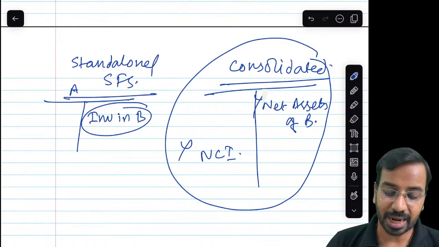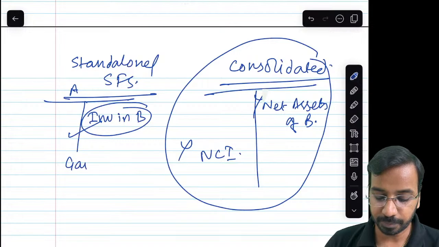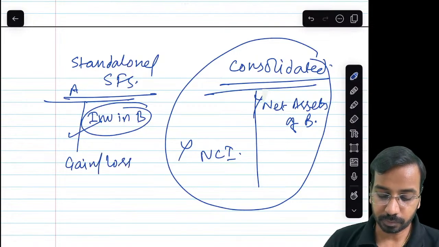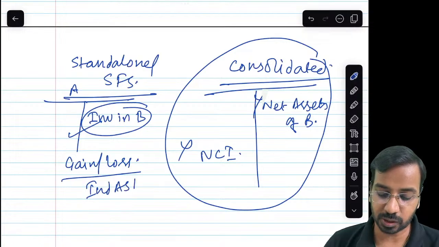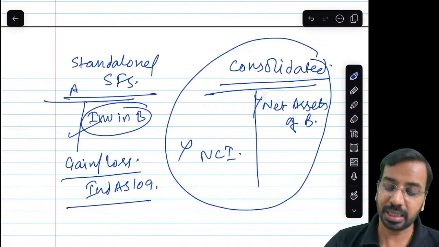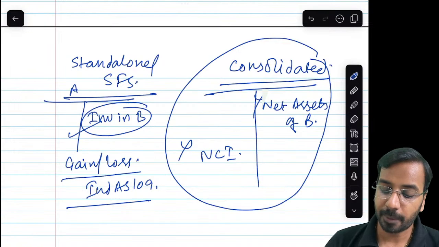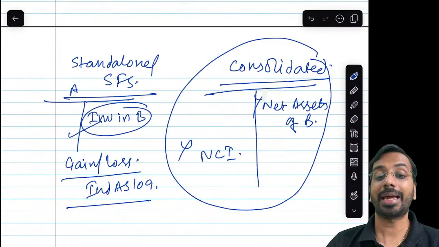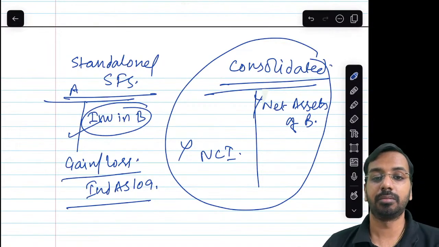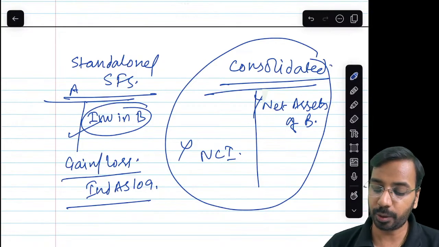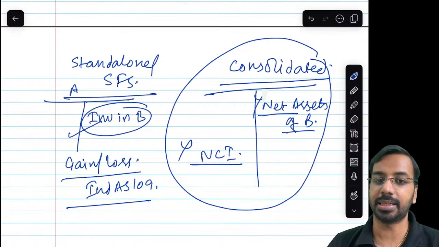Also, in the standalone financial statement, whenever we dispose of investment, there will be a gain or loss that will be recognized as per Ind AS 109. Whereas in the consolidated balance sheet, because I no longer am holding the stake in B, I derecognize the net assets of B, and I also need to derecognize NCI.